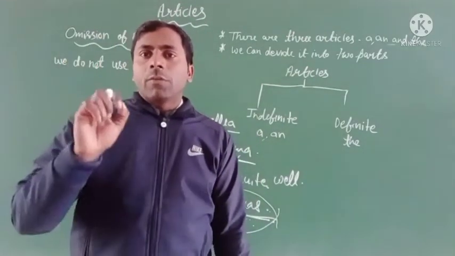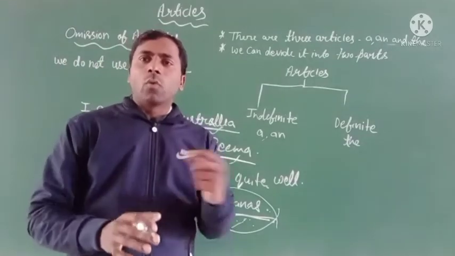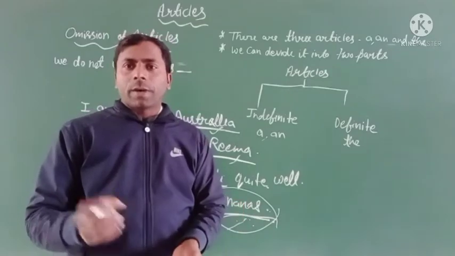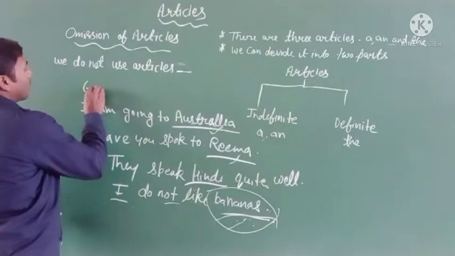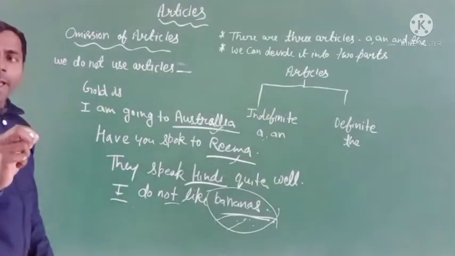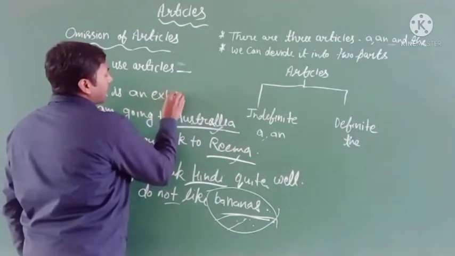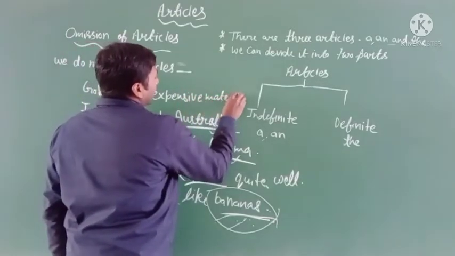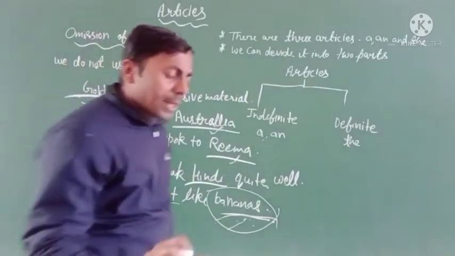Next, we do not use articles before material nouns like gold, silver, paper, water. For example, gold is an expensive material. I think you know very well that gold is a material noun.